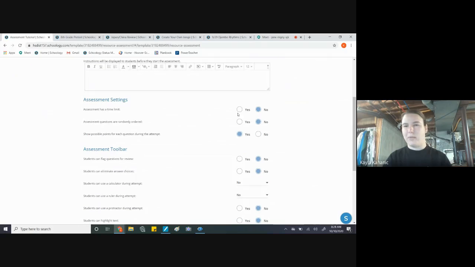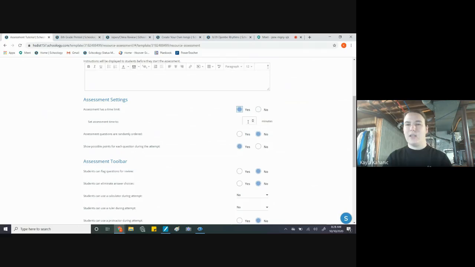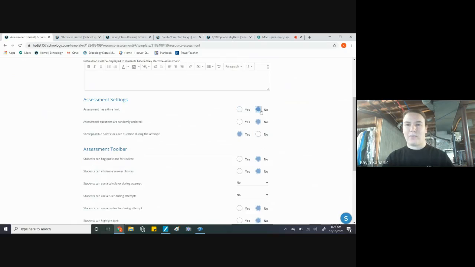So this is the time limit. If you want them to have a time limit, you can say 40 minutes or 50 minutes or however long you want your students to have. Keep in mind that if your student opens it, it automatically starts the timer. Once that time is up, it automatically kicks them out, and it doesn't matter if they are done or not. But if you don't want them to have a time, then click no.